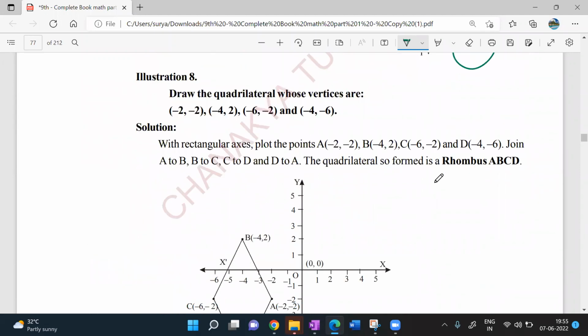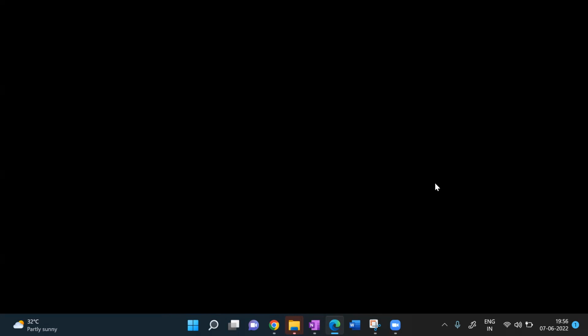Next, look at it here. Draw a quadrilateral whose vertices are like this. A quadrilateral is nothing but a polygon which has 4 sides, beta. Triangle will be having how many sides? 3 sides. It is a polygon which has 3 sides. A quadrilateral is a polygon which has 4 sides like this. Okay, so we will draw a quadrilateral.